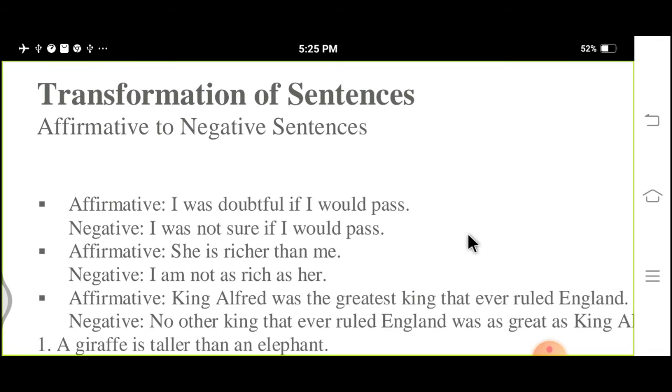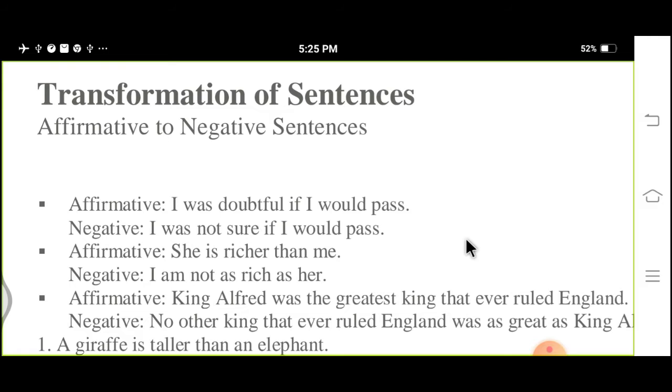Students, before we start interchanging sentences from affirmative to negative, you have to understand what transformation is.